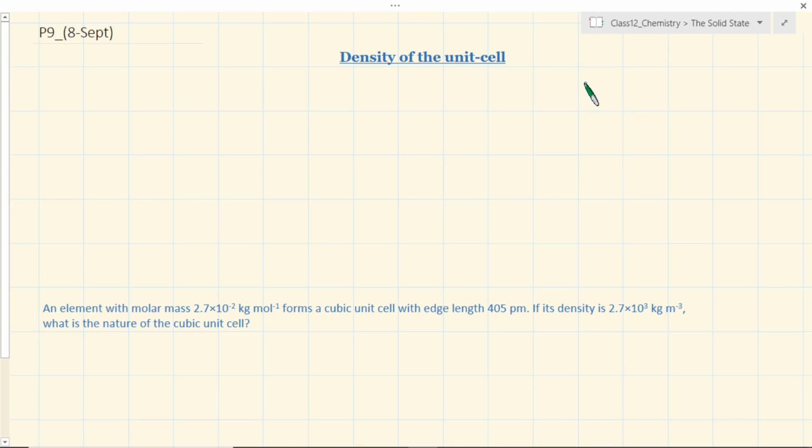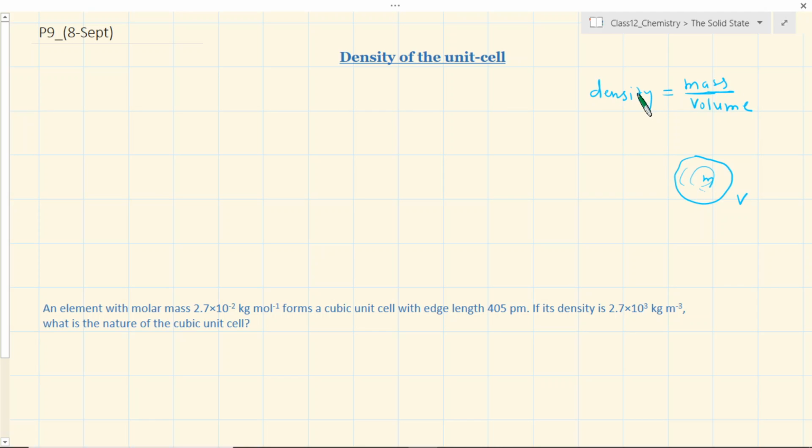Density of a solid is mass per unit volume. So if you have a piece of sample, and let's say you know its volume, you can measure the volume of this, and it has got certain mass m and volume v, and if you know these two, you can figure out the density.